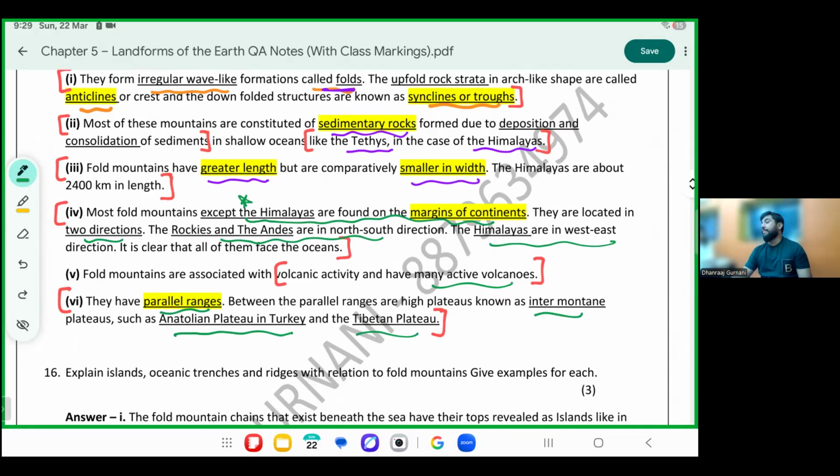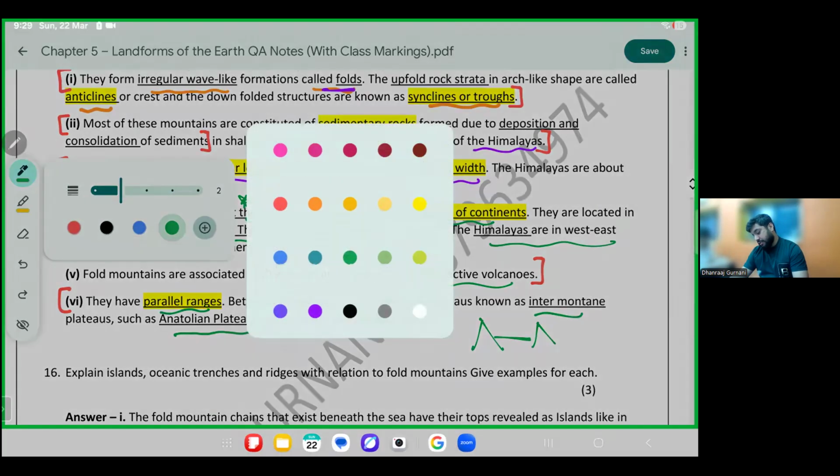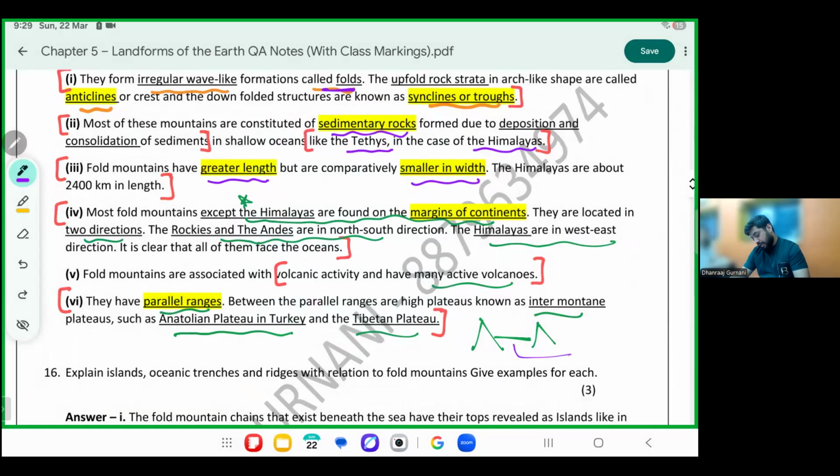Can you confirm they are parallels? Many of them have plateaus between them. So if you want, draw this diagram. Big mountain, between them you will find a plateau. This is called an intermontane plateau. The name itself tells you it is intermontane. Mountain matlab between mountains. Intermontane plateau.